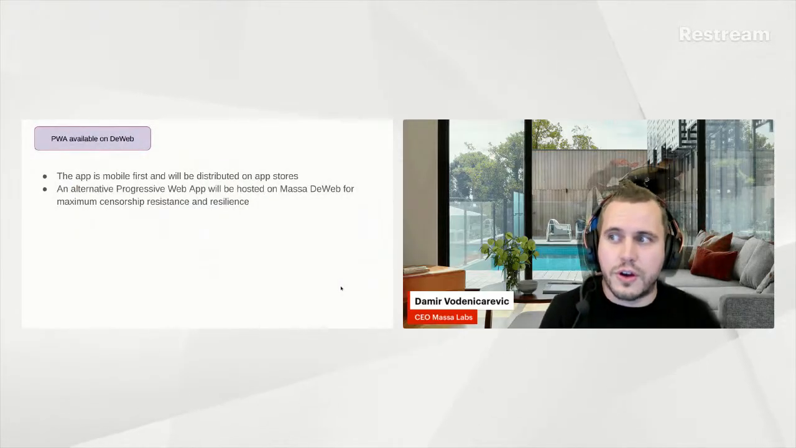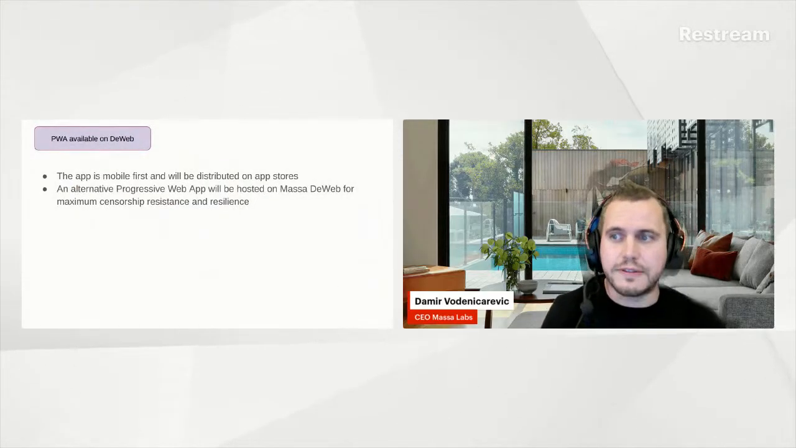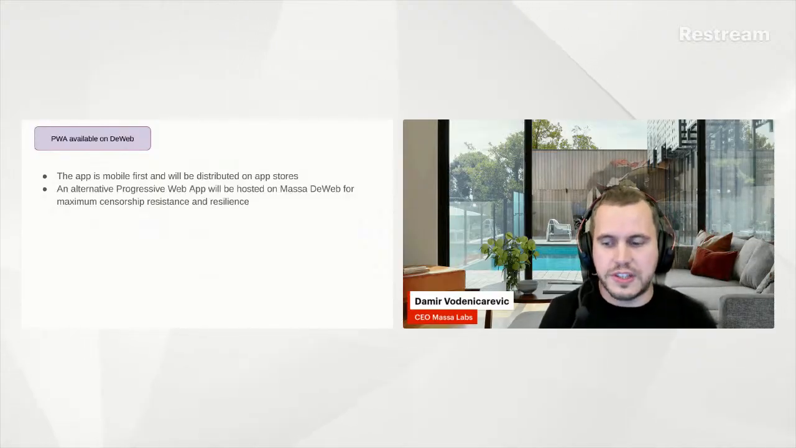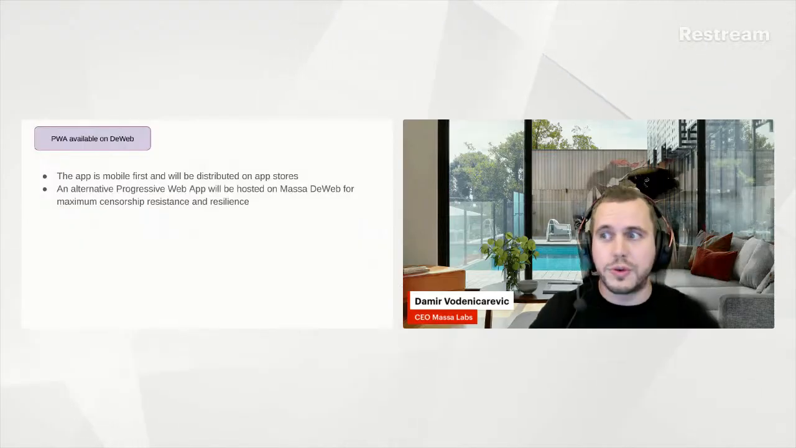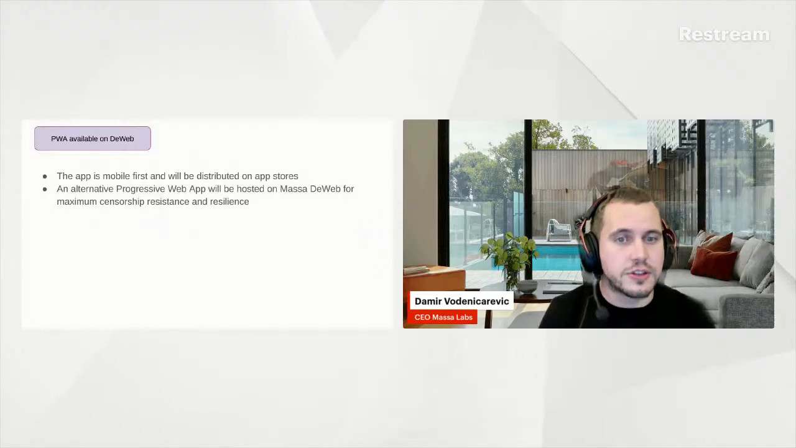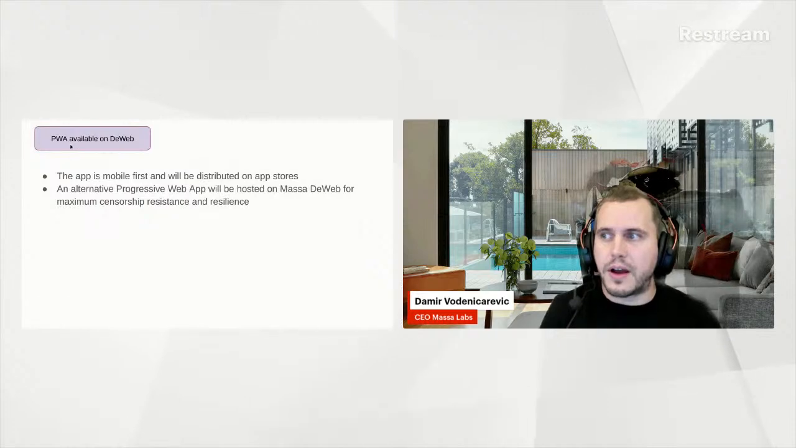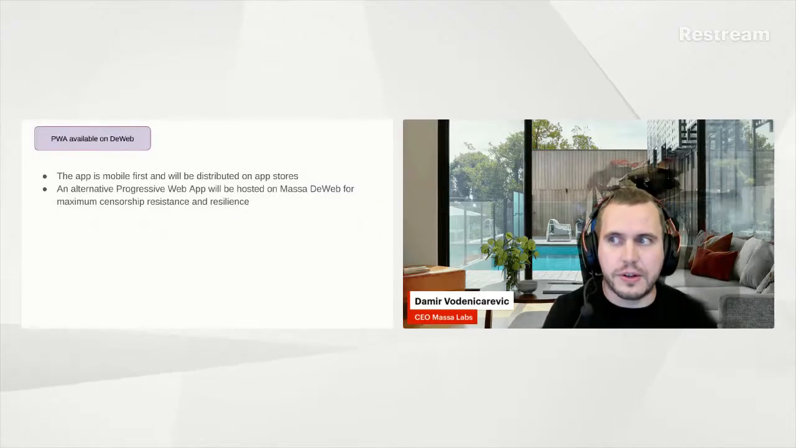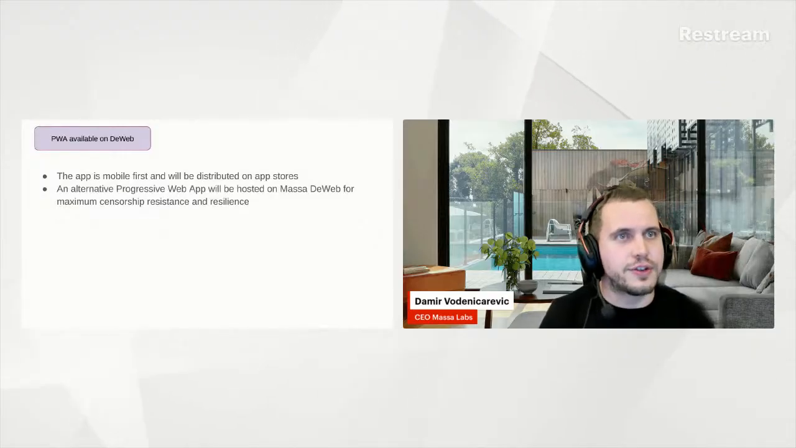Then comes the app itself. We don't want the app to be easy to censor, so we will of course distribute it on the traditional app stores, but we also want an alternative that will be reachable even in censored areas, and if people decide to censor it. Typically, a progressive web app, for those who know, will be hosted directly on Massa's decentralized web. So even if everything else is censored, people are going to be able to access it and install it from there.